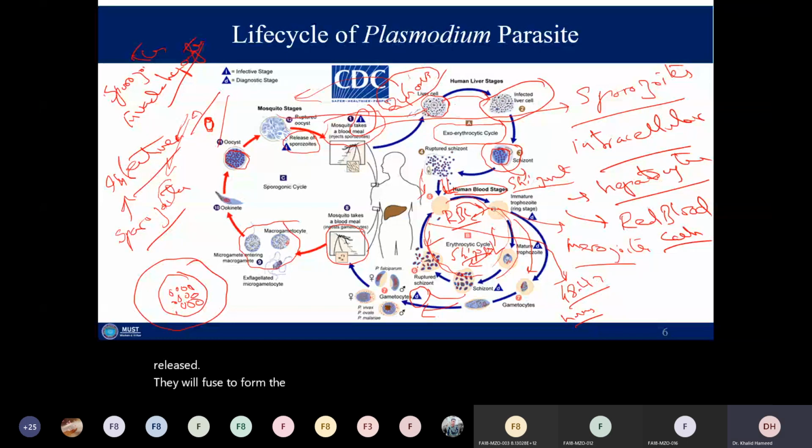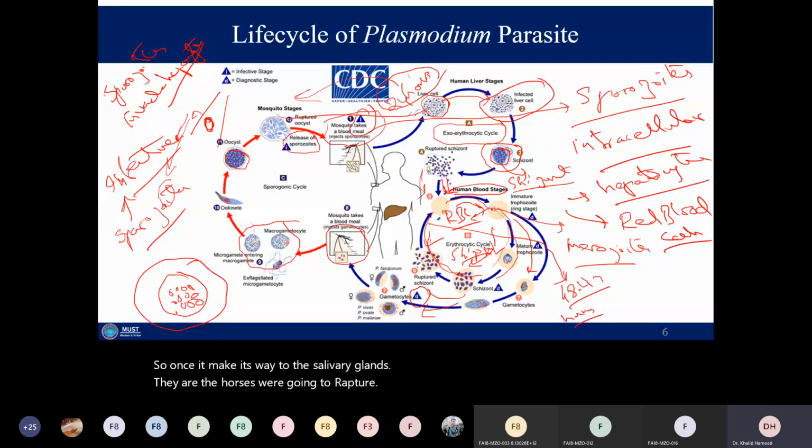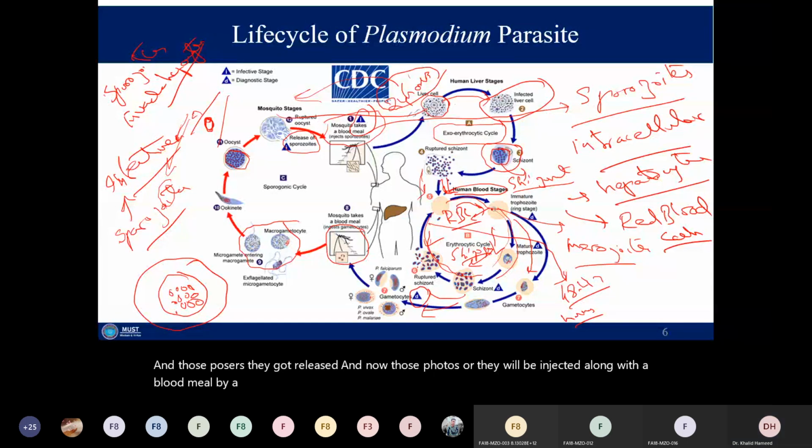The zygote will develop a thick wall around it. It will become an oocyst. The oocyst will rupture the wall of the gut of the mosquito and eventually move towards the other side. There it will undergo division, and eventually you will have many sporozoites within the oocyst. Once it makes its way to the salivary glands, the oocyst will rupture, and those sporozoites get released, and now they will be injected along with the blood meal by a female mosquito.